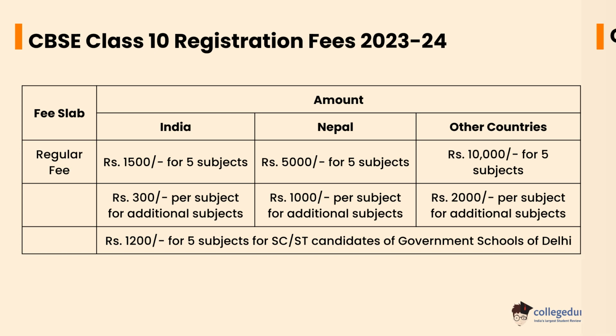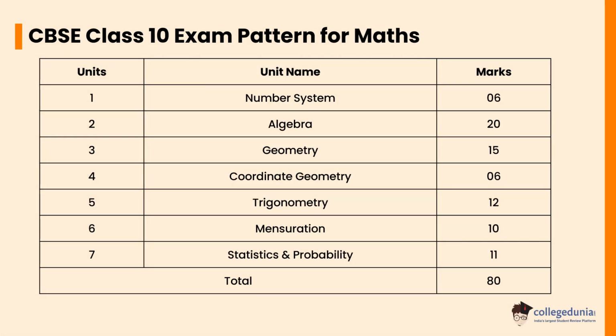Let's check the CBSE Class 10th exam pattern for Maths. Number System has a weightage of 6 marks, Algebra 20 marks, Geometry 15 marks, Coordinate Geometry 6 marks, Trigonometry 12 marks, Mensuration 10 marks, and Statistics and Probability 11 marks.